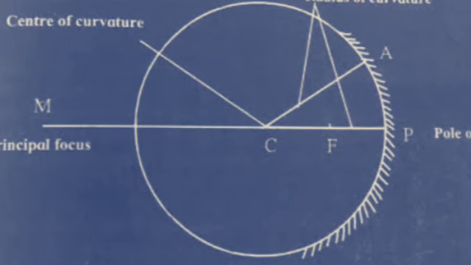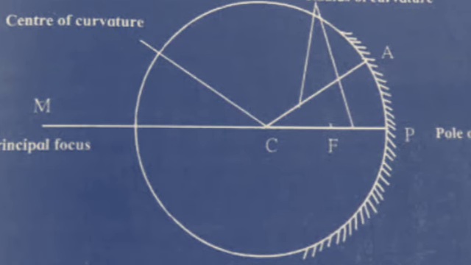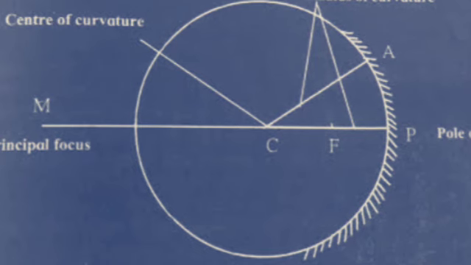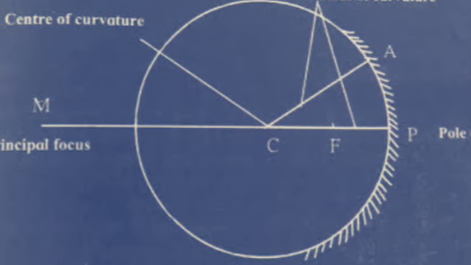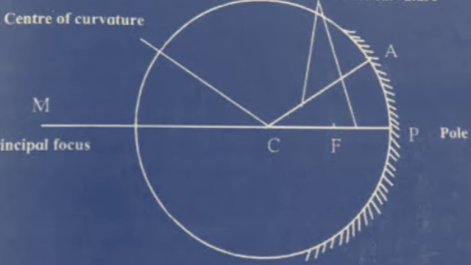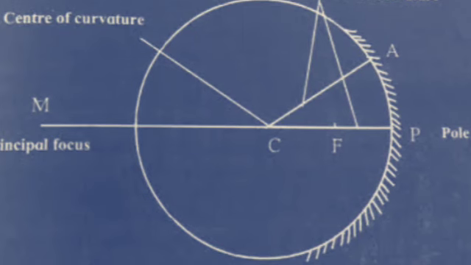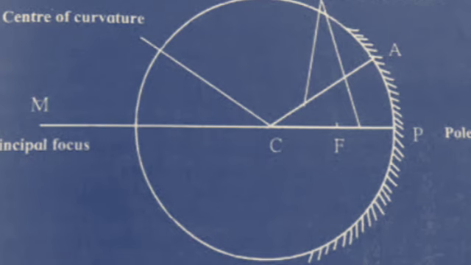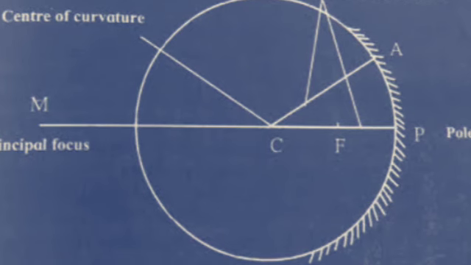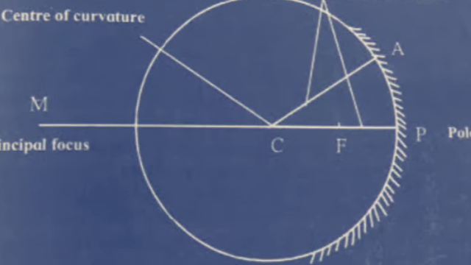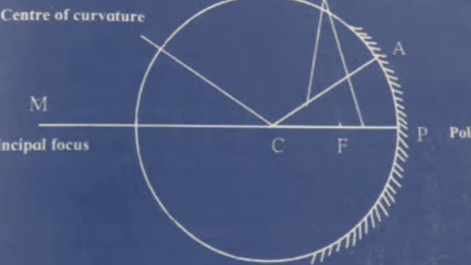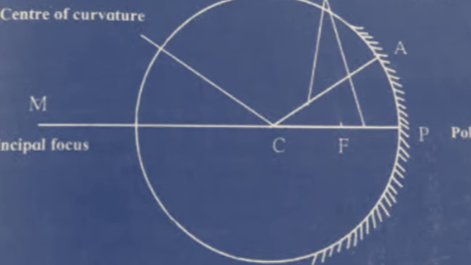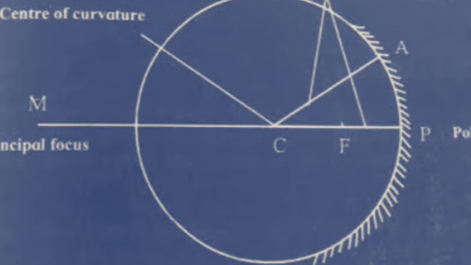Incident rays which are parallel to the principal axis of a concave mirror, after reflection from the mirror, meet at a particular point in front of the mirror on the principal axis. This point F is called the principal focus of the concave mirror.